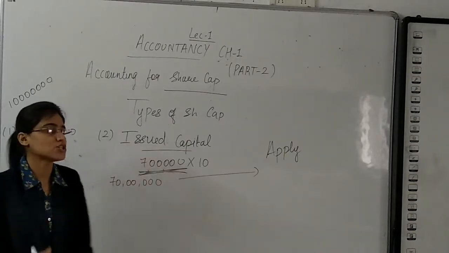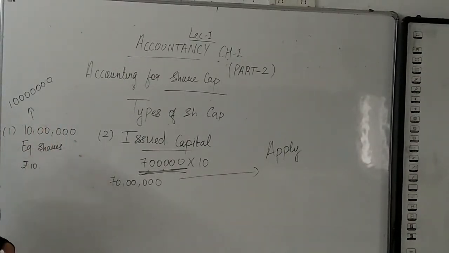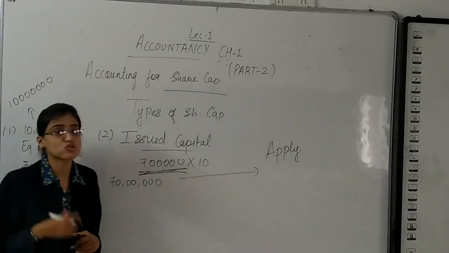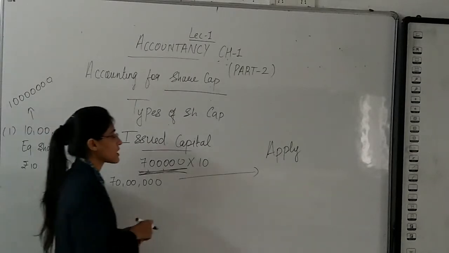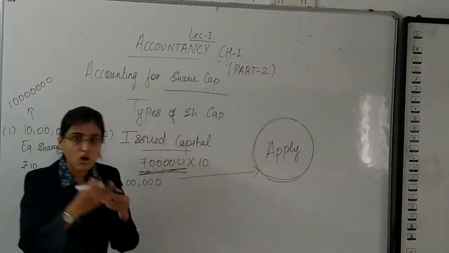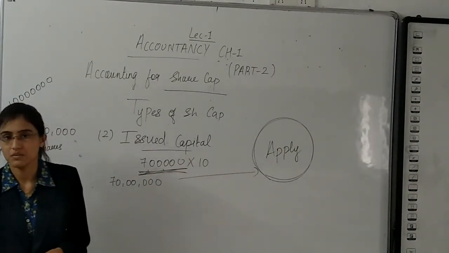I had the authority to issue 10 lakh equity shares, from which I have issued 7 lakh equity shares. To whom? To the public. Now the public will apply saying yes, we want to purchase the shares of your company.